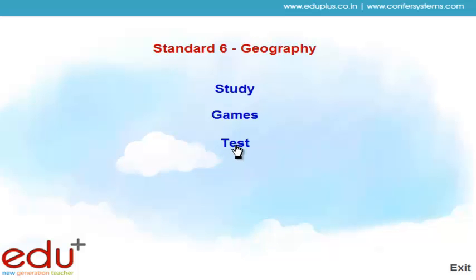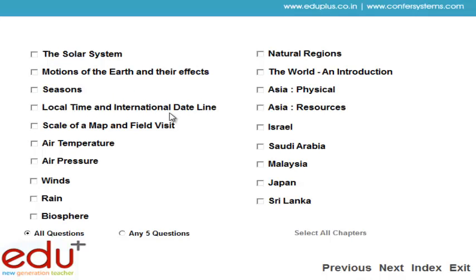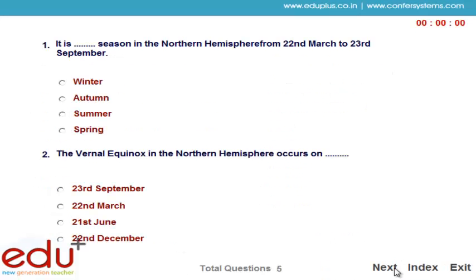Now we see the test section. In this section, multiple choice questions are given. For this, you have to select one or more topics. Select any one option from all questions and any five questions. You select the option any five questions, and the chapter is season. After you finish, the result will be displayed. Now the test is started. Here are the test questions and options. You have to select the correct option.